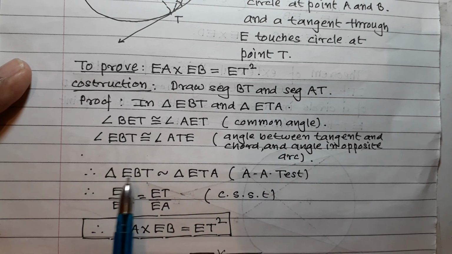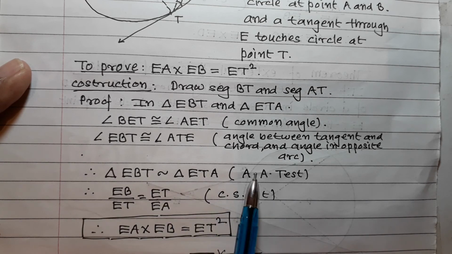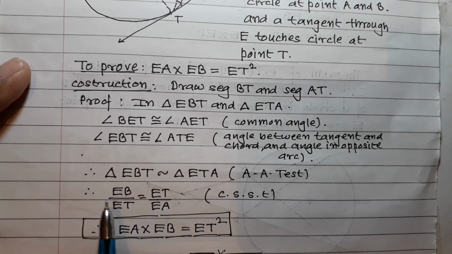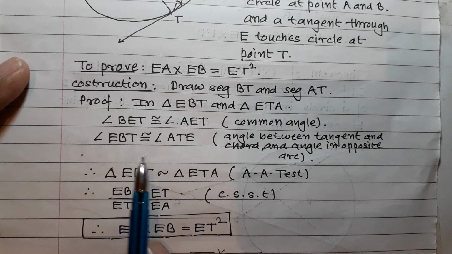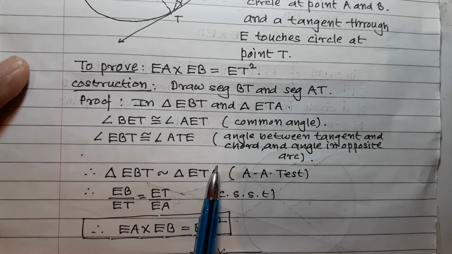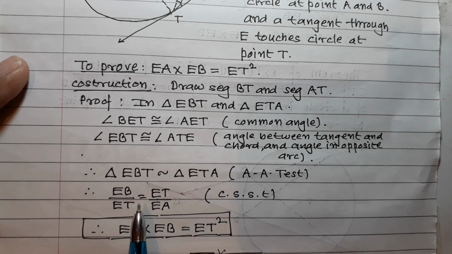And therefore triangle EBT is similar to triangle ETA, by the test of similarity, and therefore EB upon ET is equal to ET upon EA. Select your ratios properly and then simply transfer, and therefore EB into EA, or EA into EB, is equal to ET into ET, that means ET square.